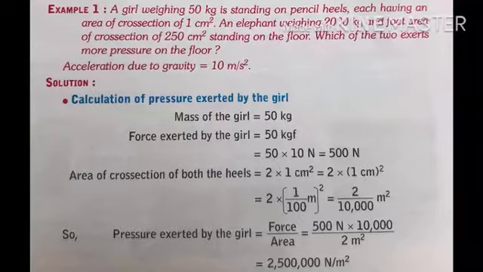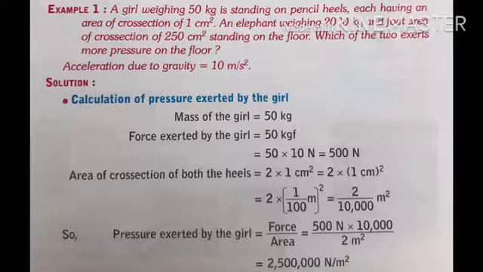A girl weighing 50 kg is standing on pencil heels, each having an area of cross section of 1 centimeter square. Now let us find out the pressure exerted by that girl on the ground. Calculation of pressure exerted by the girl. Mass of the girl is 50 kg. Force exerted by the girl is equal to 50 kg f, that is 50 into 10 Newton, which is equal to 500 Newton.